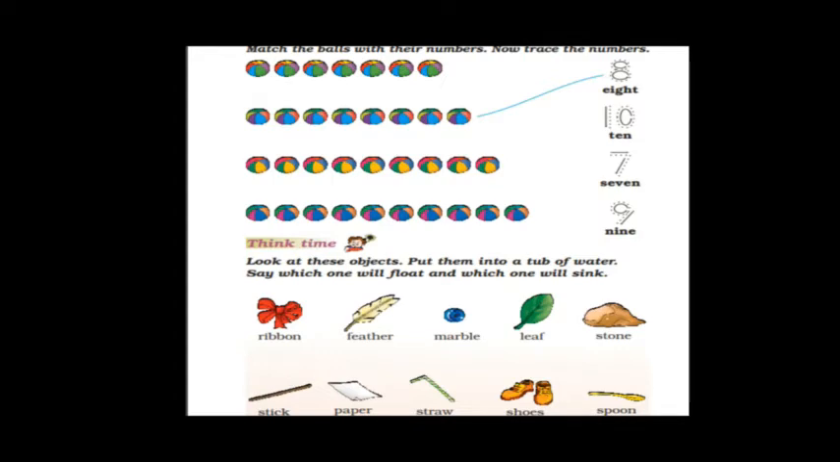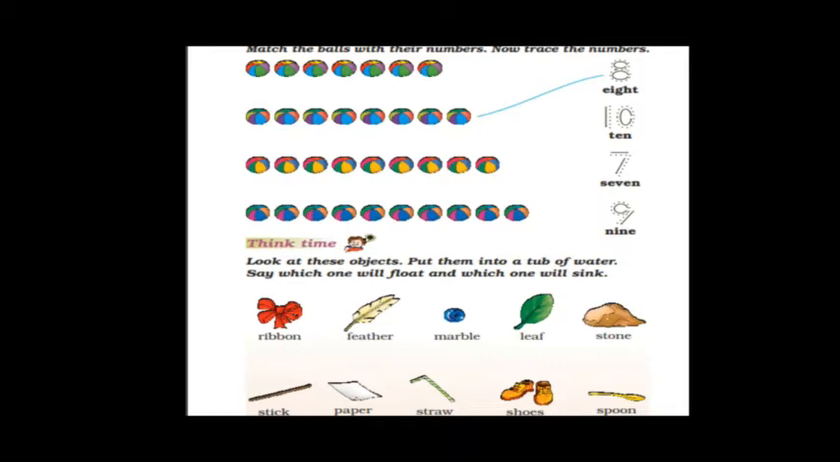Moving to the next main, think time. This is an activity, children. You have to do it at home and you will get a result also. Look at this object. There are a few objects given, children. Put them into a tub of water. See which one will float and which one will sink. Here in this activity, you have to take a tub of water and a few objects are given here. Let's read out.